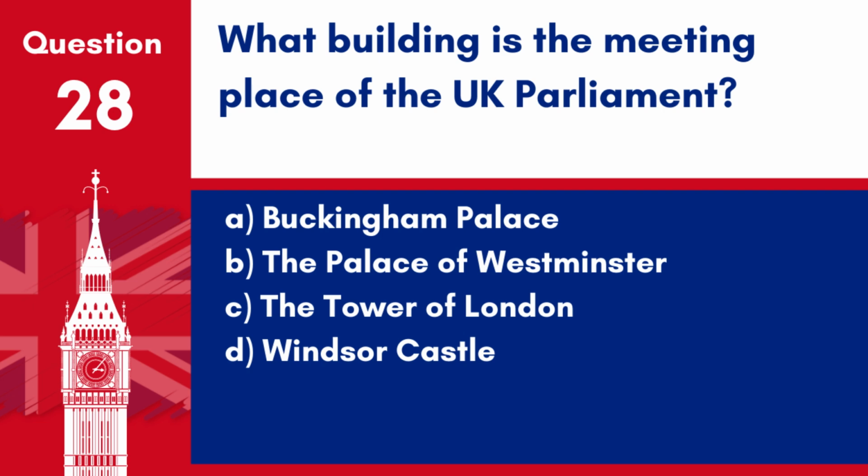Question 28. What building is the meeting place of the UK Parliament? A. Buckingham Palace. B. The Palace of Westminster. C. The Tower of London. D. Windsor Castle. Answer: B. The Palace of Westminster. The Palace of Westminster is the meeting place of the UK Parliament, located in London.